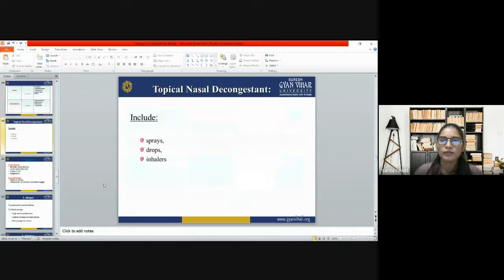Now we have topical nasal decongestants. How do topical nasal decongestants work, and what forms are they available in? They include sprays, drops, and inhalers. So they are available in all these forms.